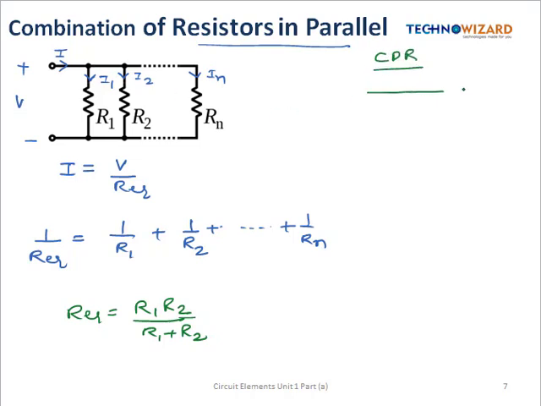So if there are two resistances, suppose this is R1 and R2 and they are connected in parallel, so voltage will remain the same but current will divide. So suppose this is current I and the current flowing in R1 is I1 and the current flowing in this one is I2, so this is I. Okay,